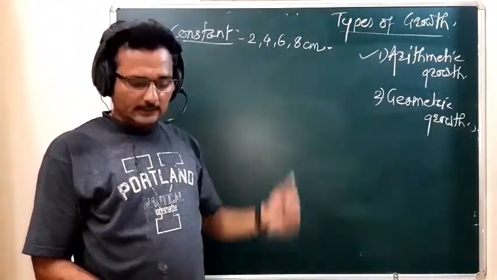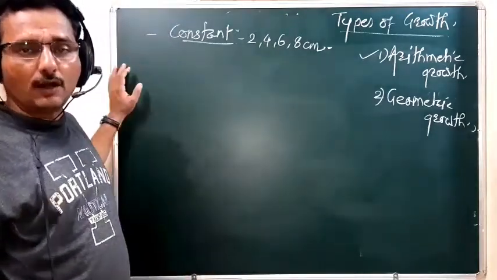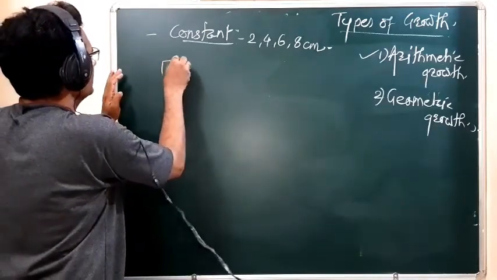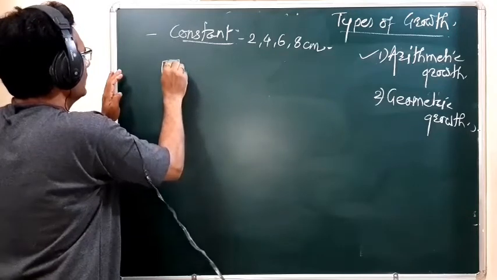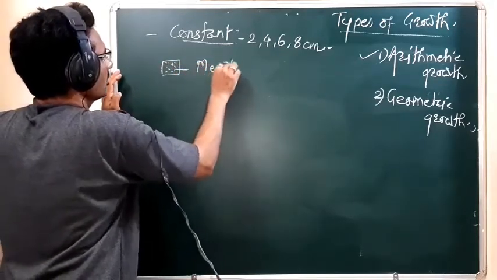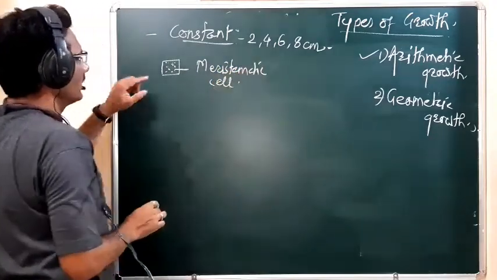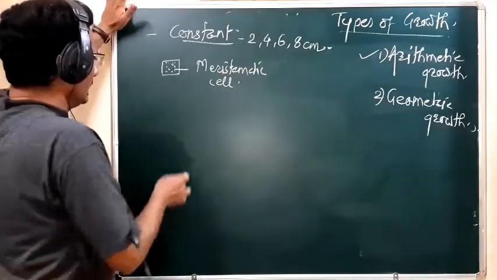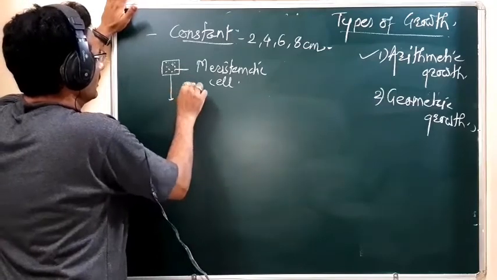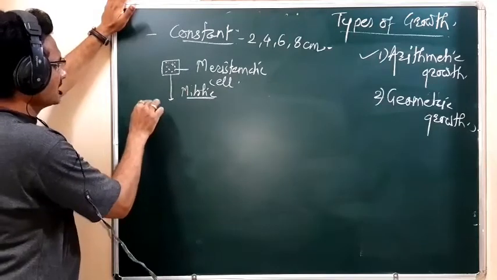But in this growth, what happened? During the mitotic division of the meristematic cell, suppose this is the meristematic cell, we represent that meristematic cell with the help of dots. Then after this mitotic division, 2 cells are formed.